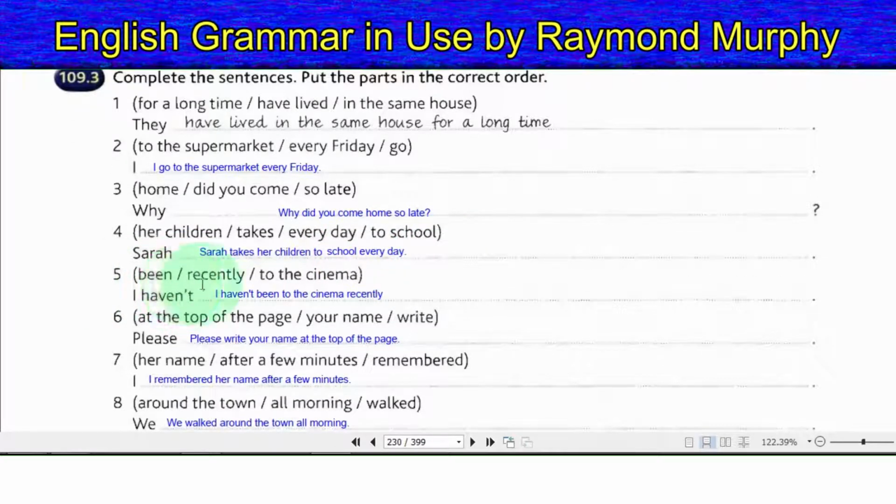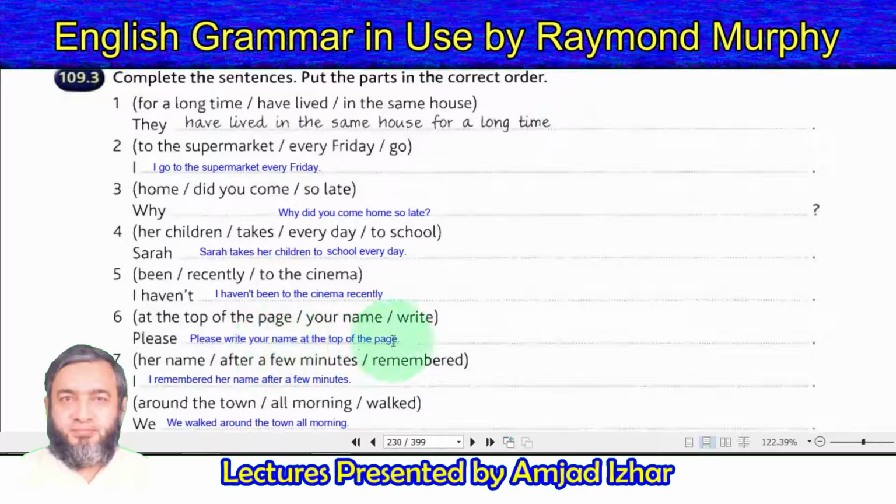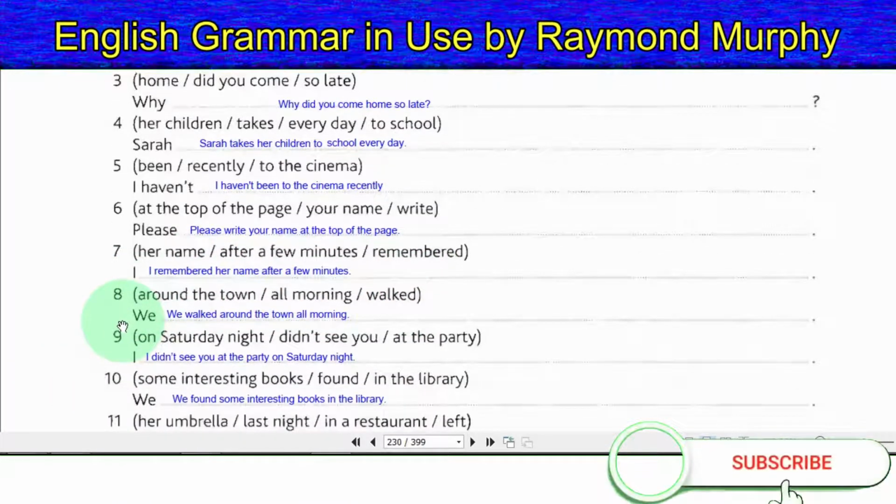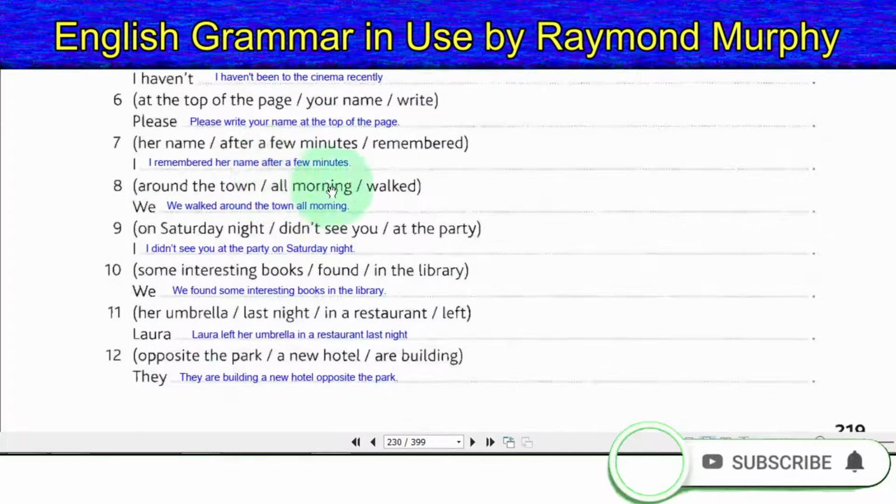5. Been recently to the cinema. I have not been to the cinema recently. 6. At the top of the page, your name, write. Please write your name at the top of the page. 7. Her name, after a few minutes, remembered. I remembered her name after a few minutes. 8. Around the town, all morning, walked. We walked around the town all morning.